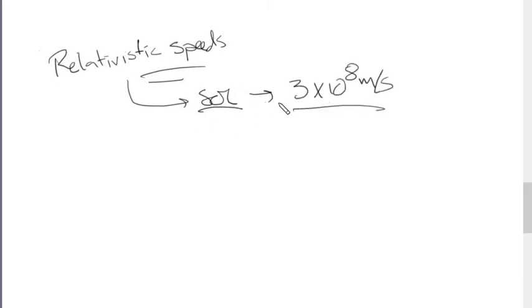We know this is the fastest speed possible, and according to Einstein's special theory of relativity, it is impossible for any mass to reach the speed of light, let alone exceed it. Based on this, if we were to take an electron and accelerate it across a certain potential difference, we could theoretically push it to the point where we exceed the energy required to reach the speed of light.